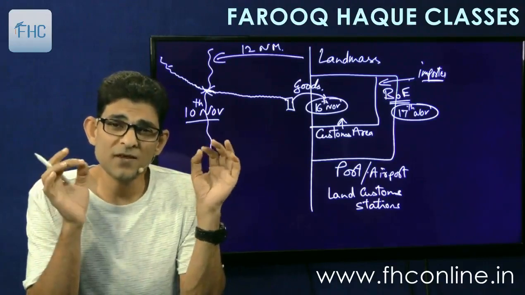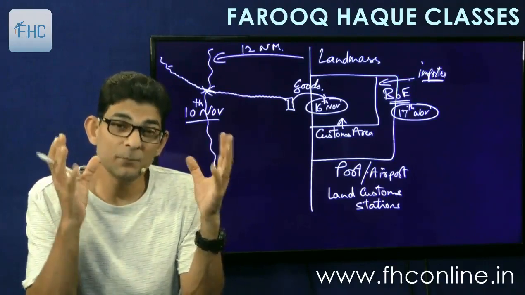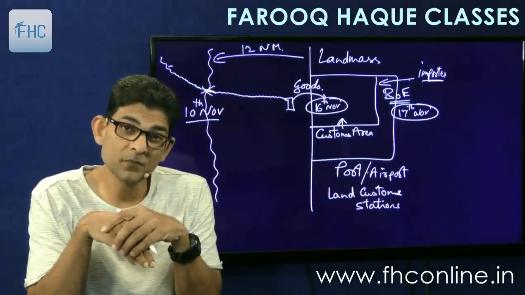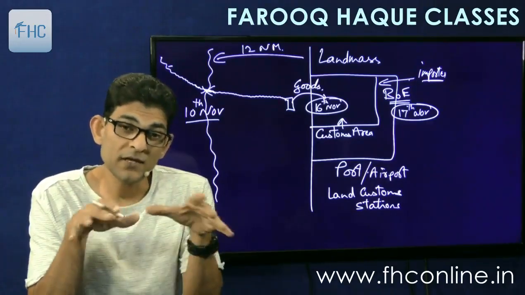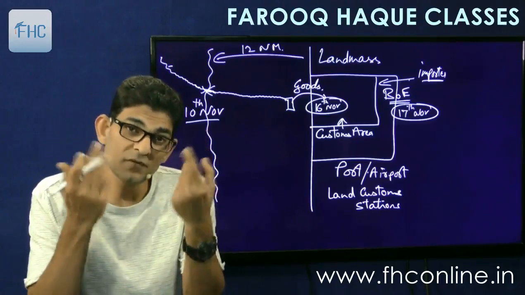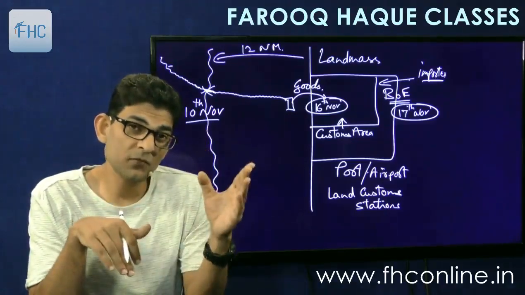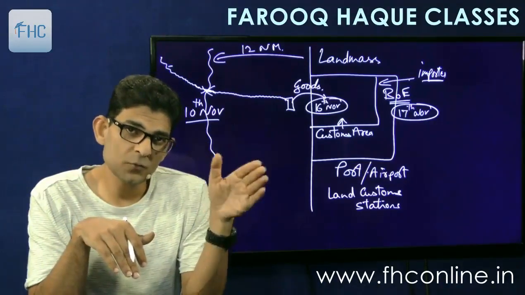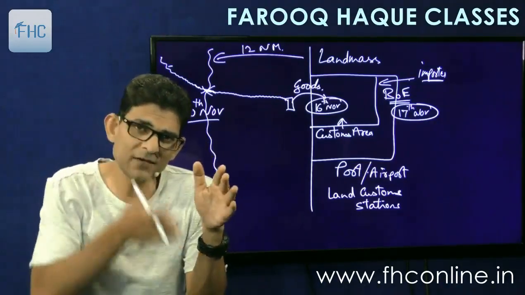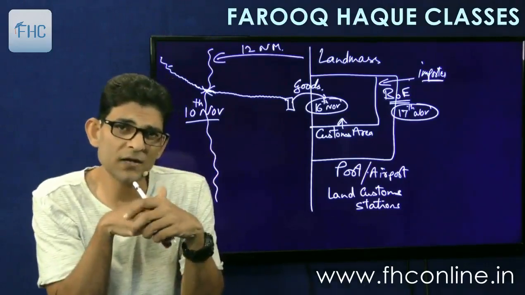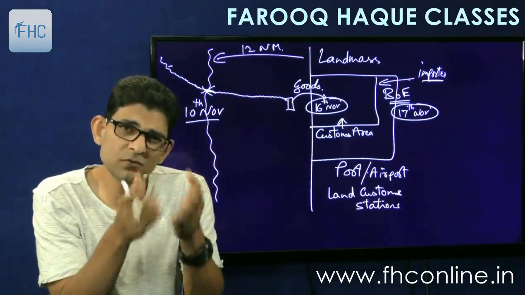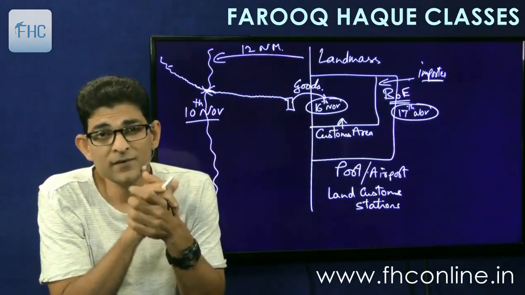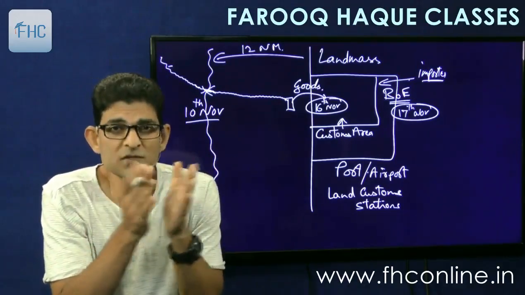So can we say with any certainty, do we have any proof that the ship has entered territorial waters on this particular date? No, first of all. Secondly, there can be so many ships which are not even coming to India. Like a ship is going from Pakistan to Sri Lanka. But it will go in the close proximity because Indian borders are aligned. So when it leaves Lahore or Karachi, it is already within 12 nautical miles of India. Because of the close distances.